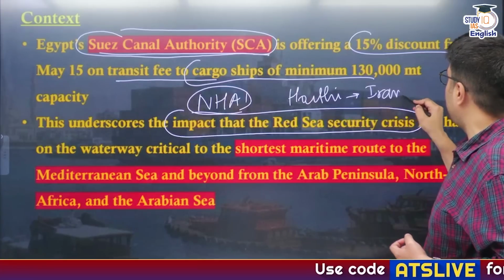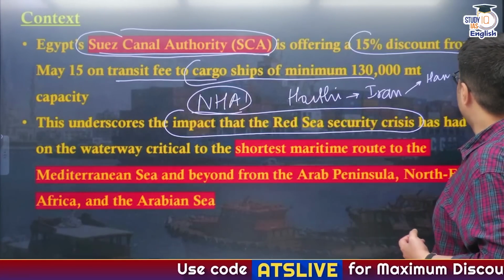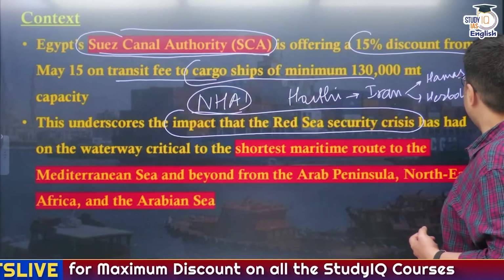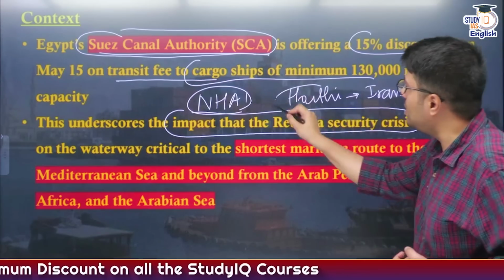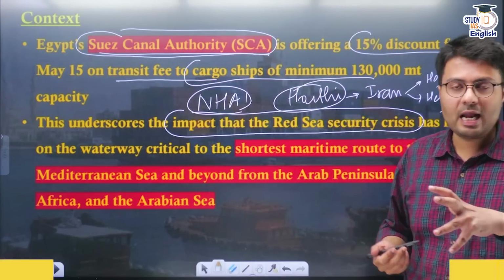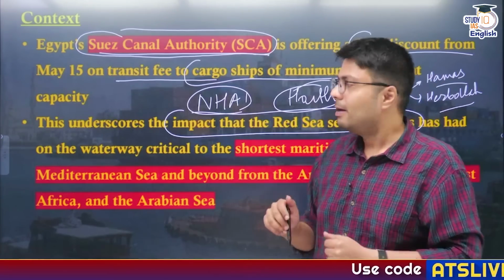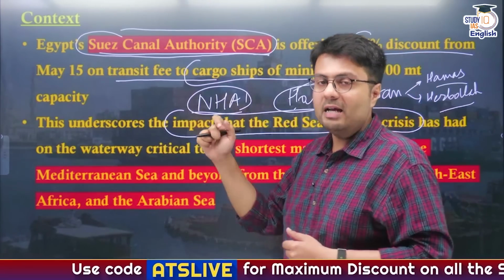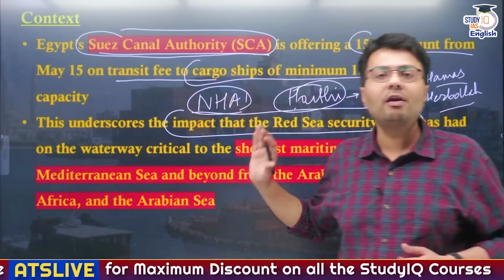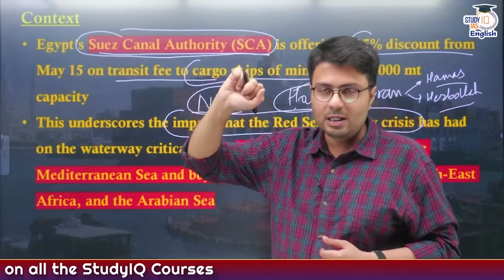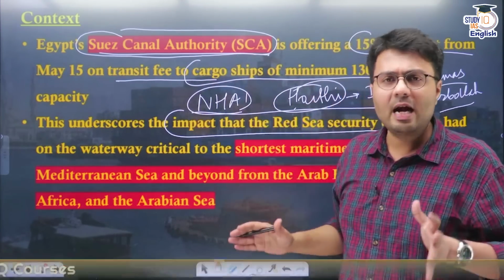What are the other axis of resistance of Iran? This is Hamas, which rules over Gaza Strip, as well as Hezbollah that has presence in the country of Lebanon. So Houthis is one of the axis of resistance propped up by Iran against the Western allies of US, that includes Israel, right? So because of this violence that Houthis conducted over ships that belong to Israel and its other allies, this led to a significant disruption in the Red Sea region and particularly on the ships that were traveling through Suez Canal. So in this regard, we'll try to understand in our today's discussion what is Suez Canal, okay?